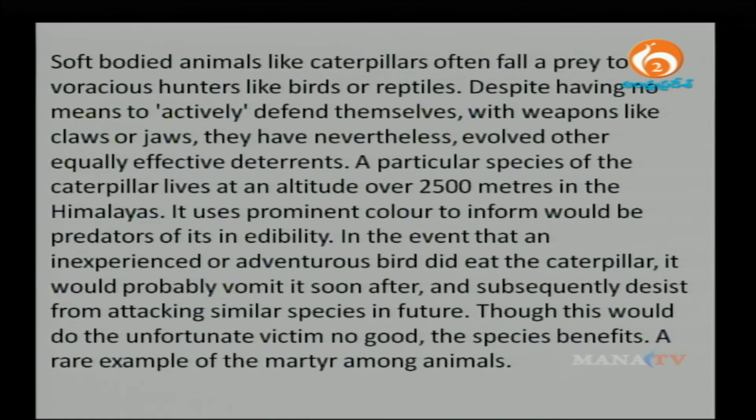In the event that an inexperienced or adventurous bird did eat the caterpillar, it would probably vomit it soon after and subsequently desist from attacking similar species in future. Though this would do the unfortunate victim no good, the species benefit. A rare example of the martyr among animals.